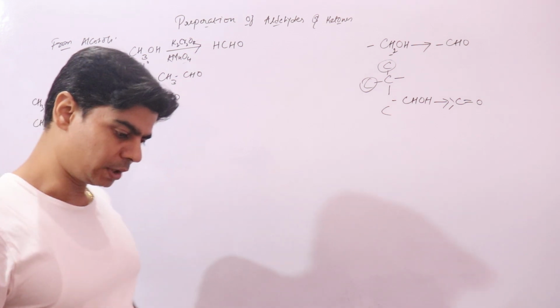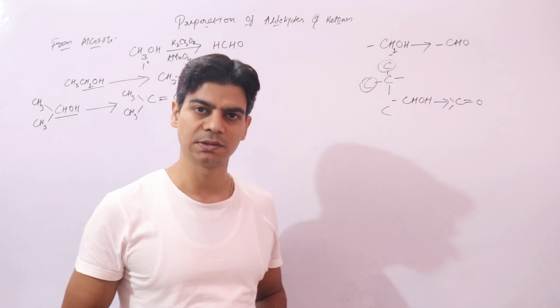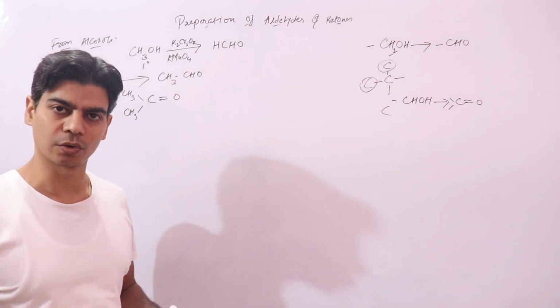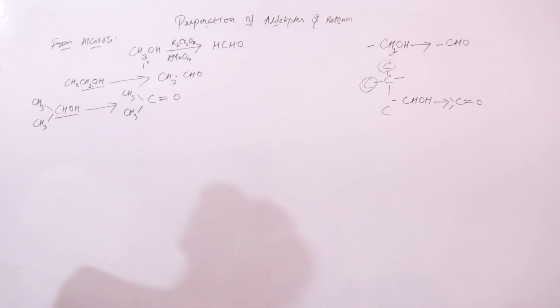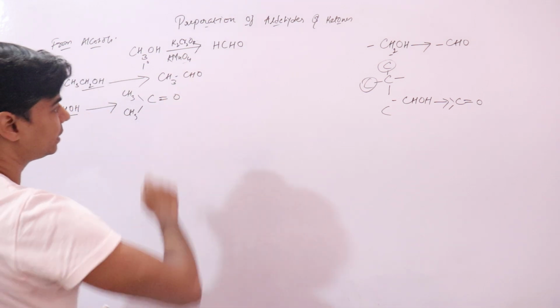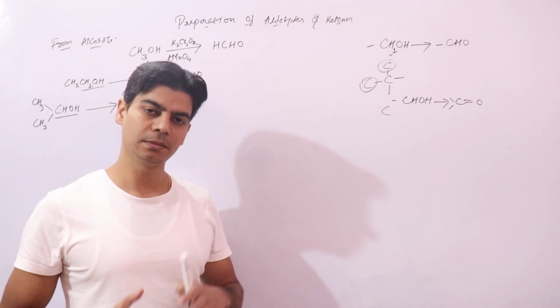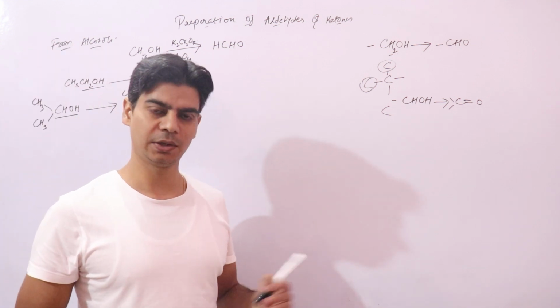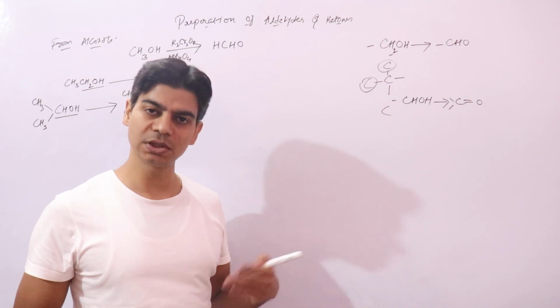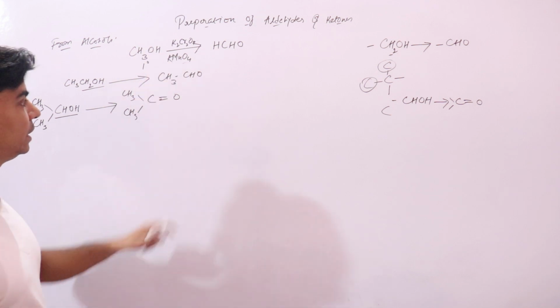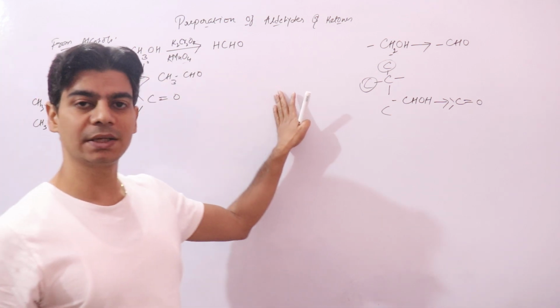Now there is one challenge in these reactions when you are using reagent as potassium dichromate or KMnO4. The challenge is that the aldehydes that get formed here will get oxidized further. It will continue the oxidation reaction. If this reaction mixture is left, then it will oxidize to acetic acid.